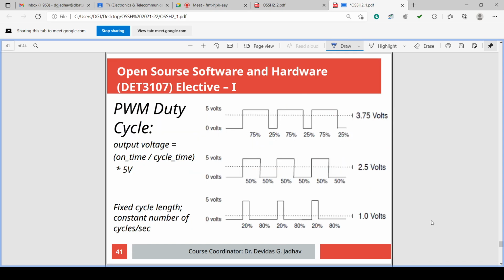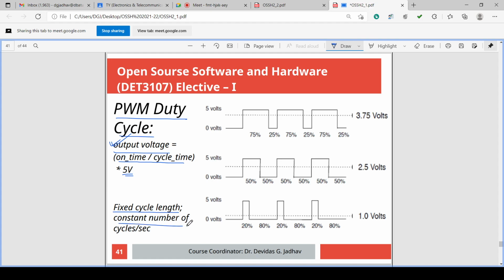According to PWM, some examples are shown here. PWM duty cycle: output voltage is on time divided by cycle time multiplied by 5 volt. Fixed cycle length is there.